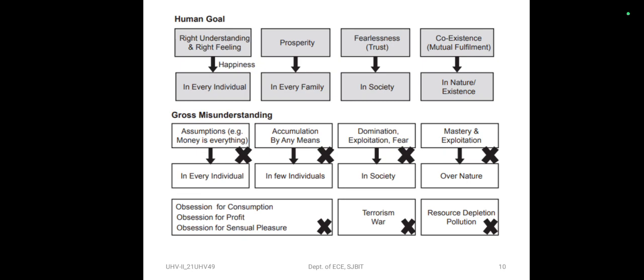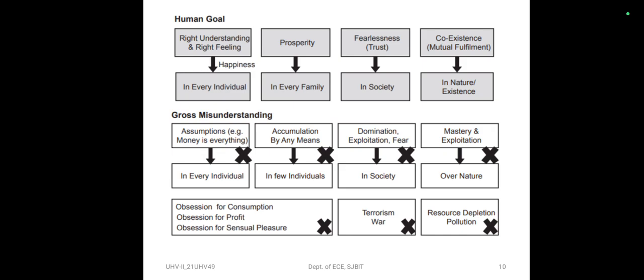If you go by domination, we all know you have to really force upon the other person. The other person doesn't buy the domination or exploitation. The other person tries all the possibilities to resist or retaliate. So this ultimately results in opposition and mutual unhappiness. On the other hand, when you try to expand not with domination but with right feelings in relationship, your behavior touches other people, they accept you, they trust you. So this certainly results in mutually fulfilling existence. Today, instead of trust, we have domination and exploitation in the society. When this happens, it ultimately leads to the problems the world is facing today: opposition, struggle, and ultimately terrorism and war.